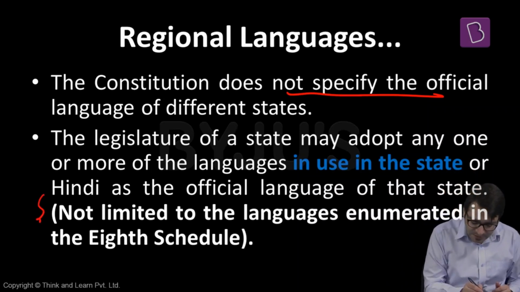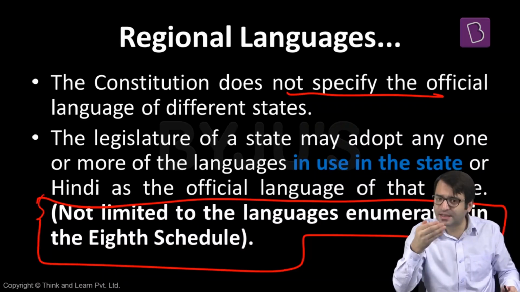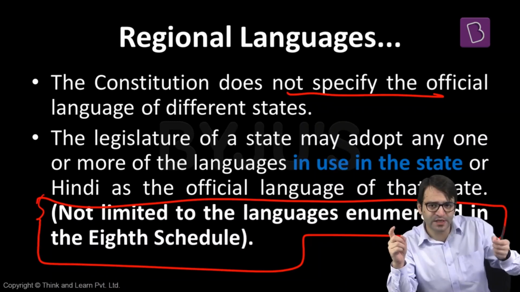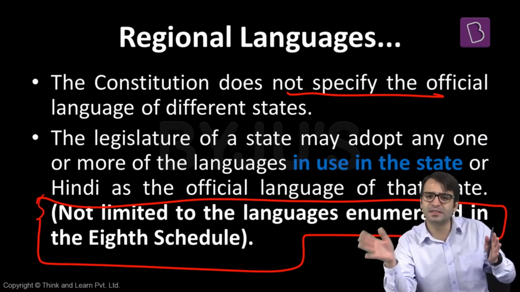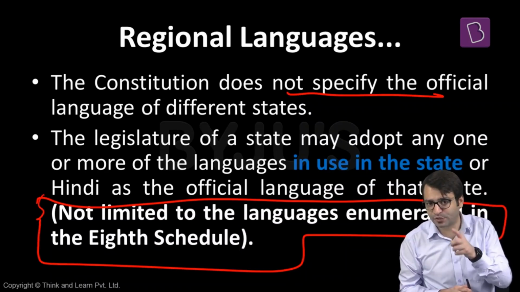And one important point, it is not limited to the languages enumerated in the 8th Schedule of the Indian Constitution. After some time, I will show you the list of the languages that are recognized by the Constitution under Schedule 8 of the Indian Constitution. That doesn't mean a state government can only choose one of these languages mentioned under the 8th Schedule as the official language of that state. No, the state government can choose any language as their official language, even if this language is not mentioned under Schedule 8 of the Indian Constitution. Can be a very important potential question for your prelims examination.